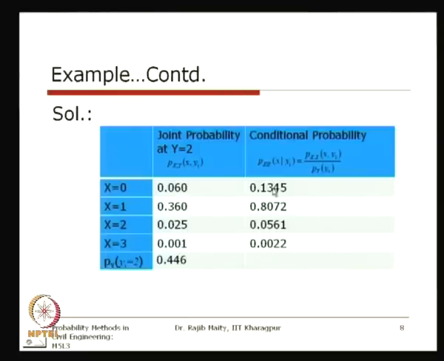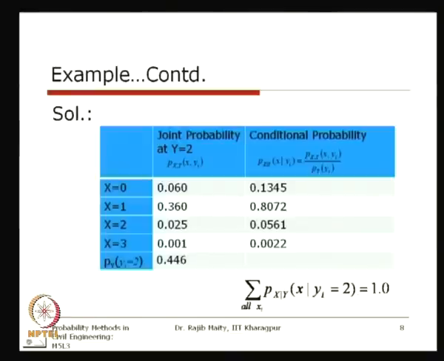So then the summation of these probabilities will be 1. If we add 0.1345 plus 0.8072 and these others, we will get 1, which is again the second condition for that bivariate PMF, that conditional probability function.